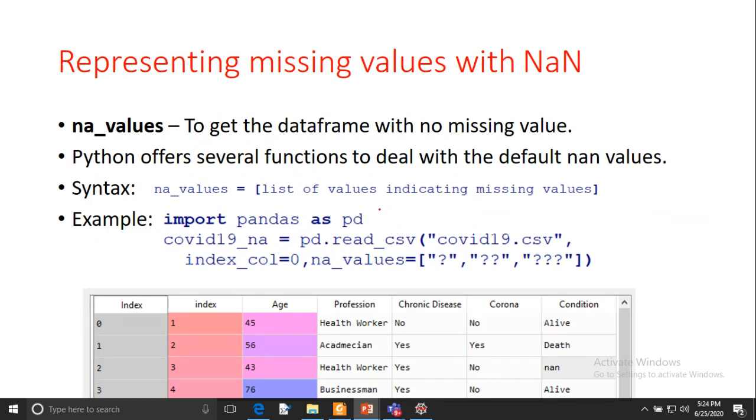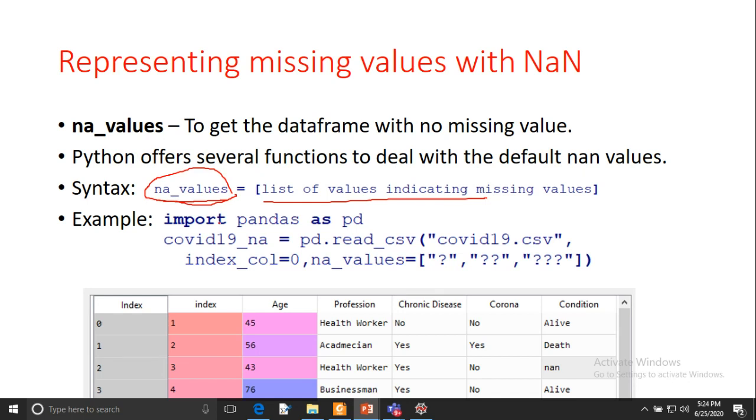So now we will see how to get the data frame with no missing value. Here we are taking the na_values keyword that we will pass to the read_csv function, and in this keyword you have to keep the list of missing values separated by comma.